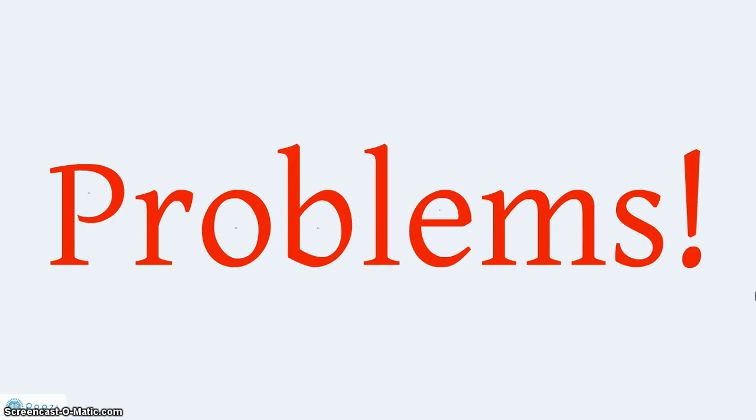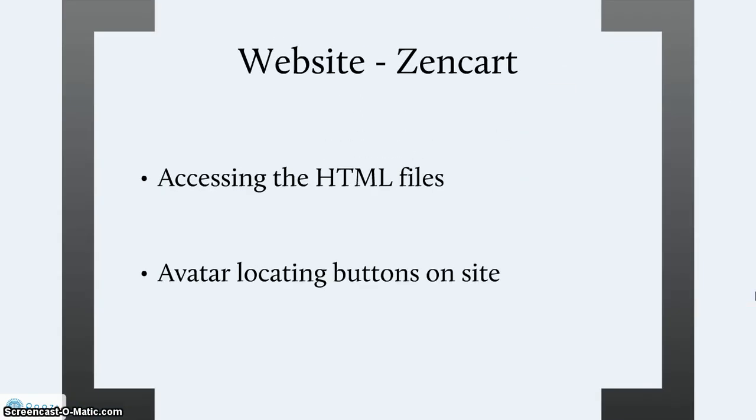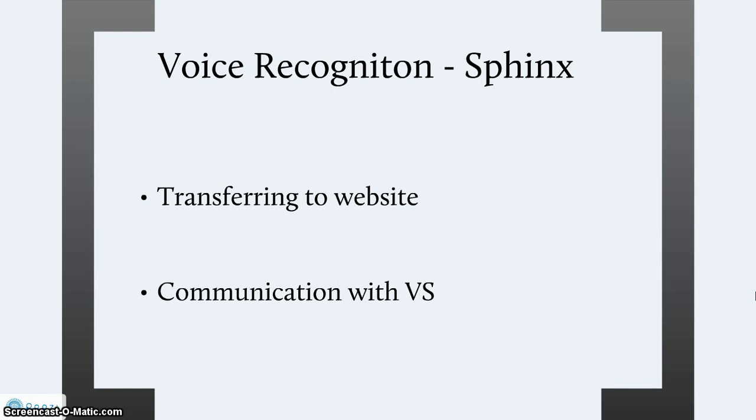Let's look at some problems we faced. First of all, with Zencards, we had to figure out a way to access the HTML files in order to know where buttons are, for instance, so the avatar can move over to that button and click on it. This was proven difficult. Also, with voice recognition using Sphinx, transferring our sample program that we originally created in Sphinx onto the website was proven difficult. Also, we had to think of a way to communicate our program with voice synthesis in order to establish that connection. So once the shopper says something, the avatar can also respond immediately. This was proven difficult.